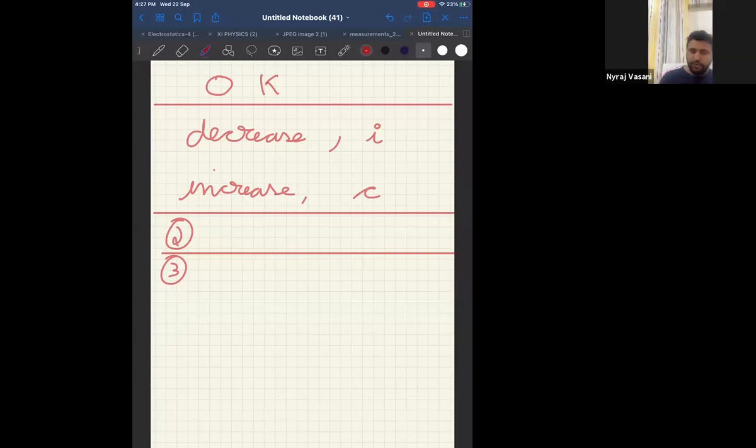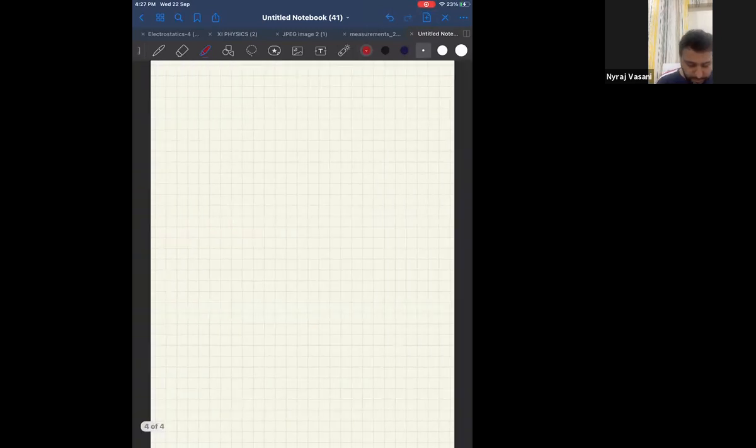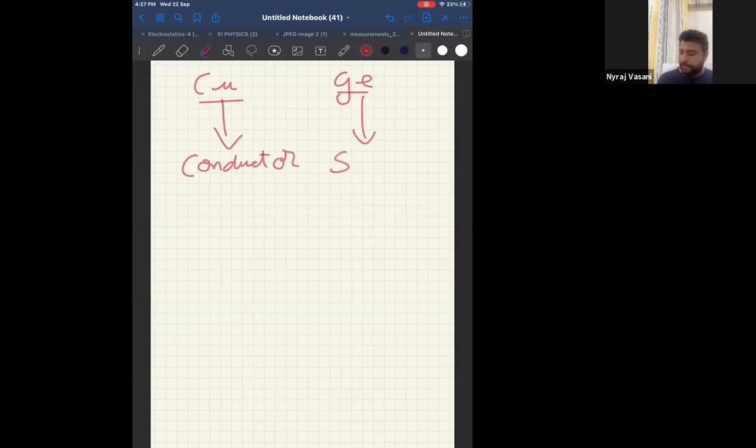Small pieces of copper and germanium are cooled. So you take copper and you take germanium. Now tell me, copper is what? Copper is a metal, therefore copper is a conductor. And germanium is a semiconductor. Correct? Copper is a conductor, germanium is a semiconductor. Now they are cooled.